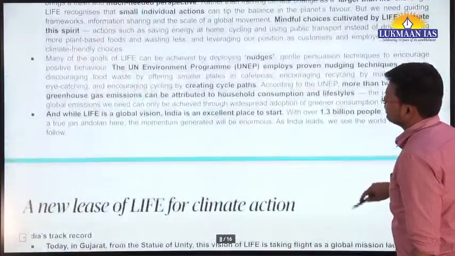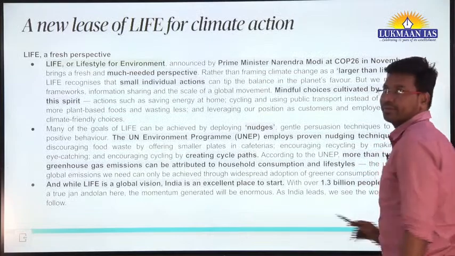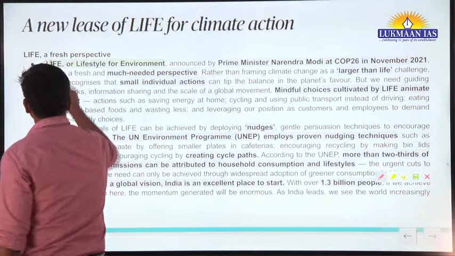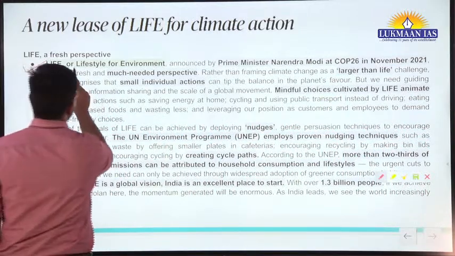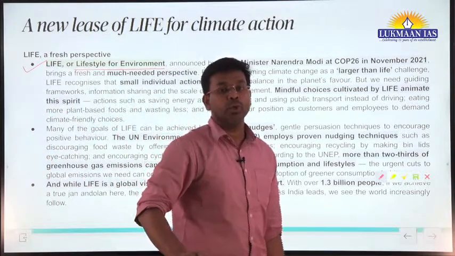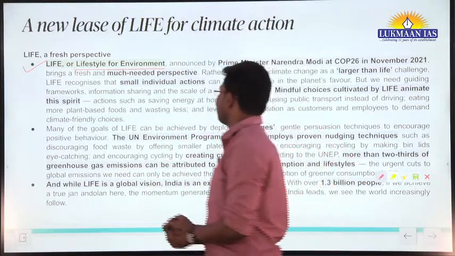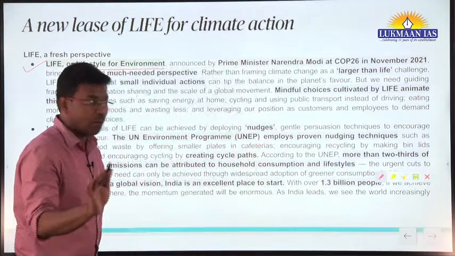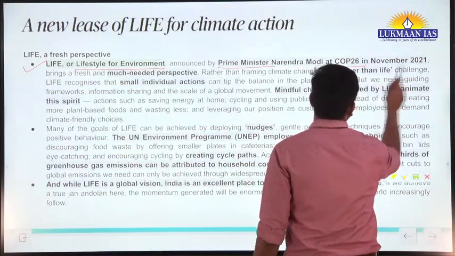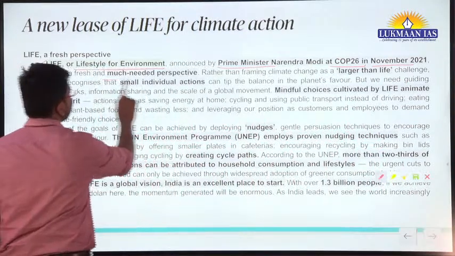So this is the thing. What is life? What is life that is discussed in this article? According to this article, LiFE means Lifestyle for Environment. We should adopt a lifestyle that is good for the environment and not harming it. Lifestyle for Environment was announced by the Prime Minister of India at COP26 in November 2021, and this brings a fresh and much needed perspective.